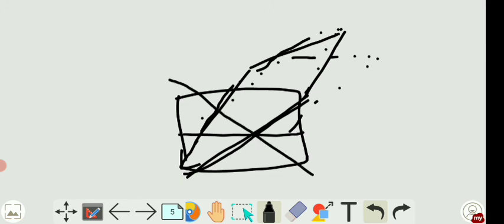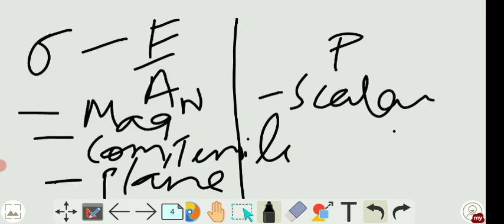Similarly, this is another plane. So for each and every plane you'll have some different stress. So you need to define on which plane, or the angle of the plane, to know the magnitude of the stress. So for the stress, you need to define the magnitude, the sense or direction, and the plane on which it is acting.